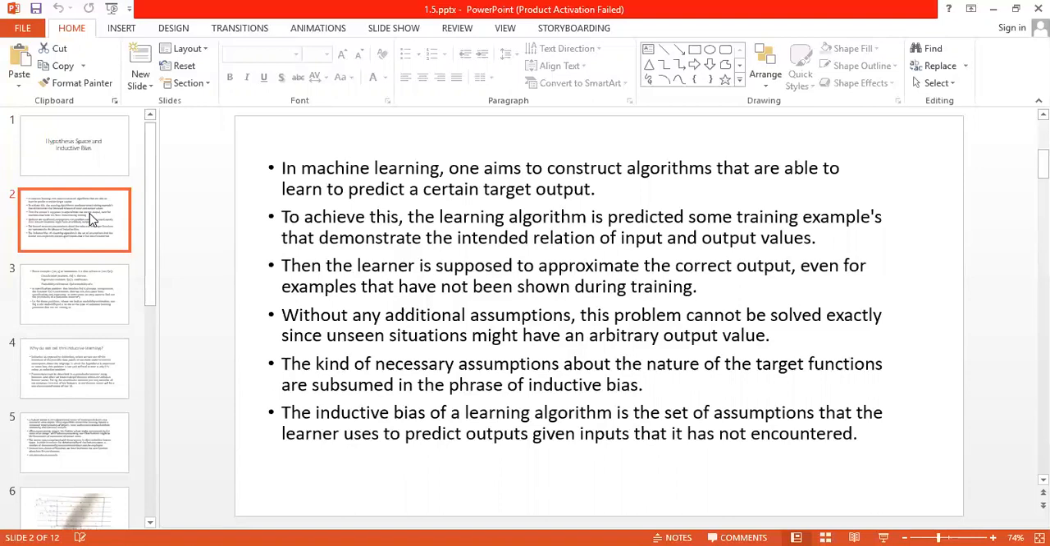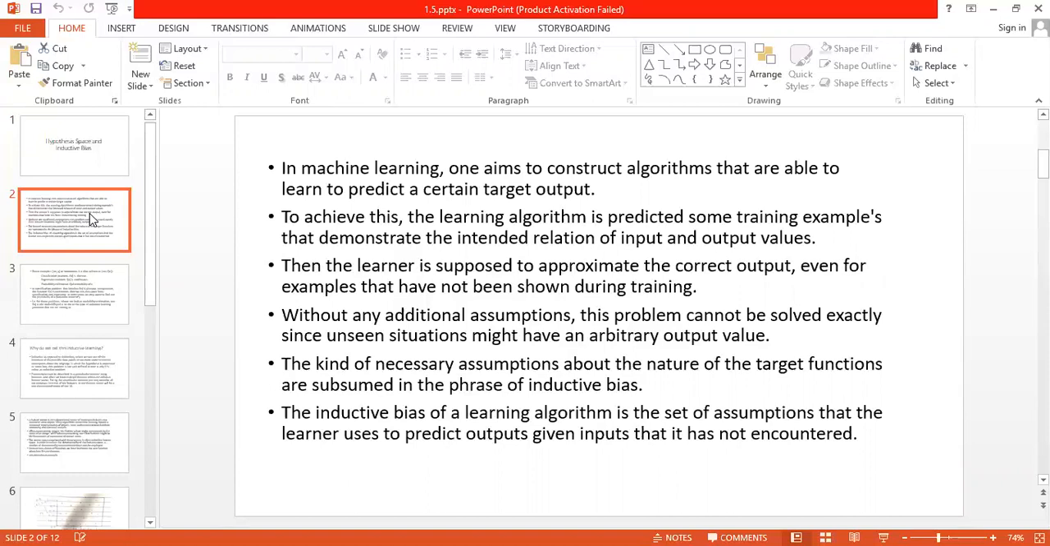Without any additional assumptions, this problem cannot be solved exactly, since unseen situations might have an arbitrary output value. The kind of necessary assumptions about the nature of the target function is subsumed in the phrase inductive bias. The inductive bias of a learning algorithm is a set of assumptions that the learner uses to predict outputs given inputs that it has not encountered.